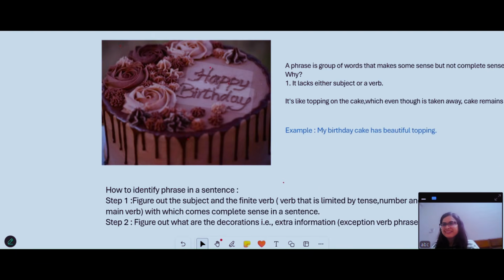What is the first thing that comes to your mind when you talk about birthday? To my mind comes a cake first. And I'm pretty sure कि आपको भी सबसे पहले केक की ही याद आती होगी. Now you must be thinking, what is the relevance of cake in the chapter of phrase? Yes, this is. Please come and see.